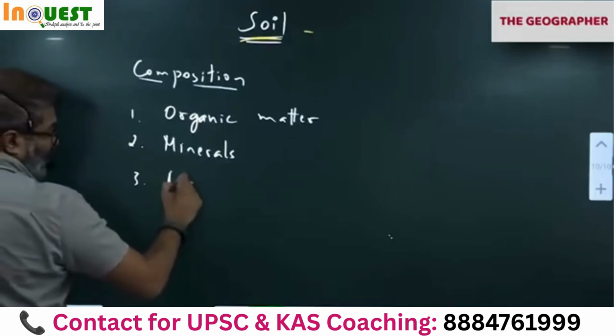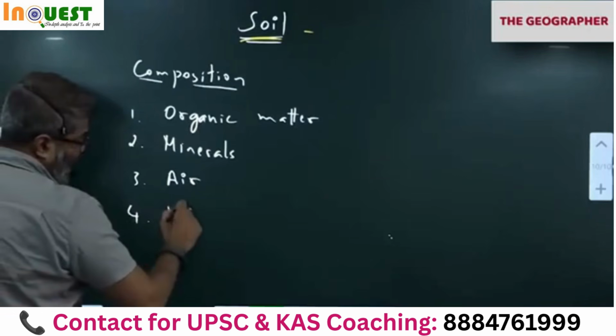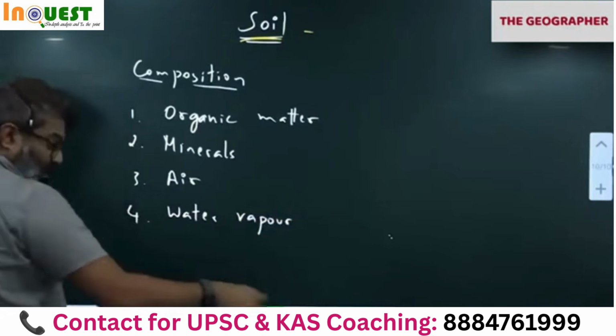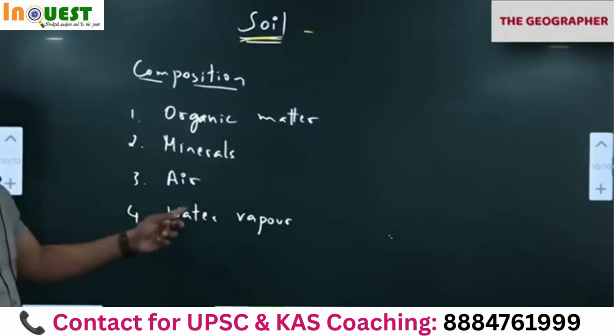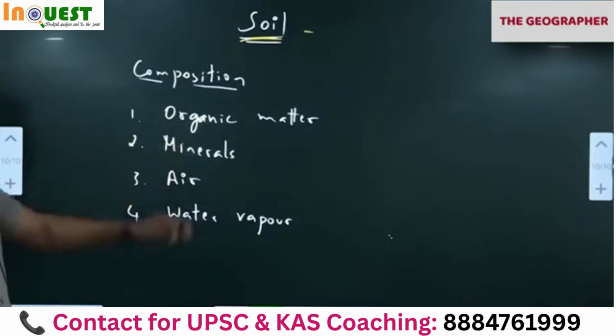It contains air, gases, and water vapor. Next time you play with soil or plant anything, you notice it contains moisture also. So soil contains organic matter, minerals, air and water.